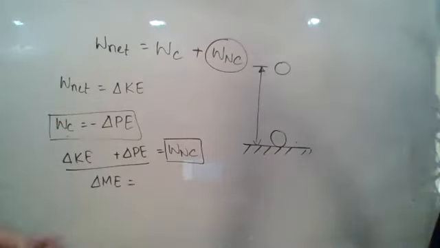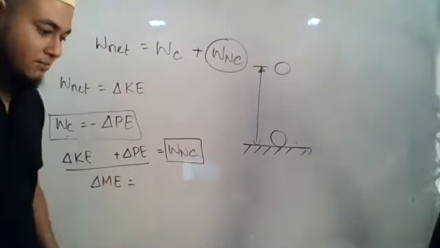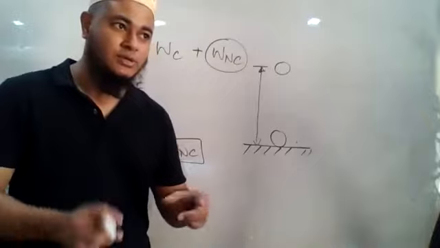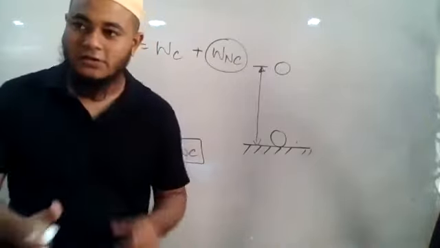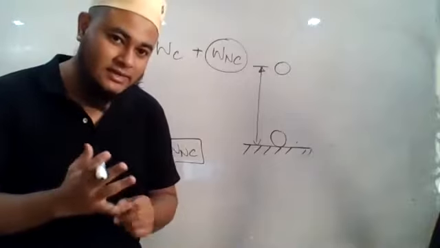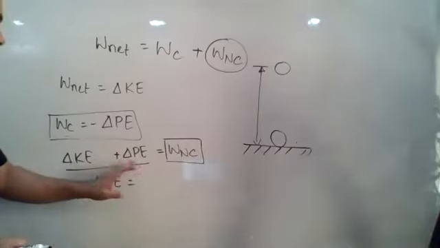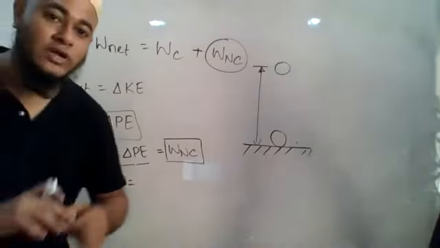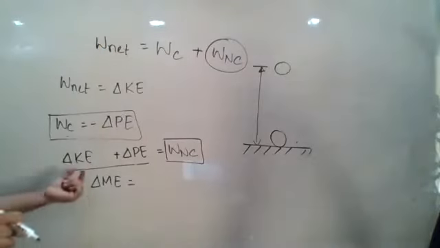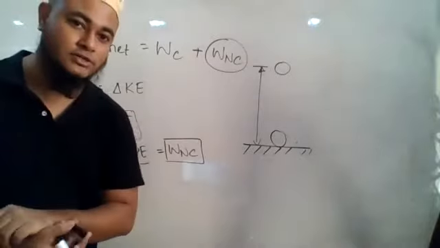Because kinetic energy and potential energy, if you add them up, you will get the total mechanical energy. If you remember, I discussed about this in the second last class, I guess, that energy can be divided into so many categories: light energy, heat energy, mechanical energy, and this mechanical energy can be further divided into two categories, that is kinetic energy and potential energy. So if I ask you to calculate the mechanical energy of a certain body, what you need to do is find the kinetic energy, potential energy, and then add them up. That will be the mechanical energy.